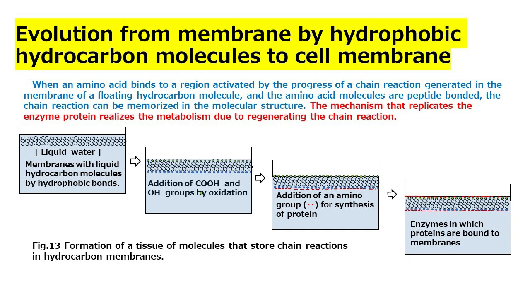Evolution from membrane by hydrophobic hydrocarbon molecules to cell membrane. When an amino acid binds to a region activated by the progress of a chain reaction generated in the membrane of a floating hydrocarbon molecule, and the amino acid molecules are peptide bonded, the chain reaction can be memorized in the molecular structure. The mechanism that replicates the enzyme protein realizes the metabolism by regenerating the chain reaction.